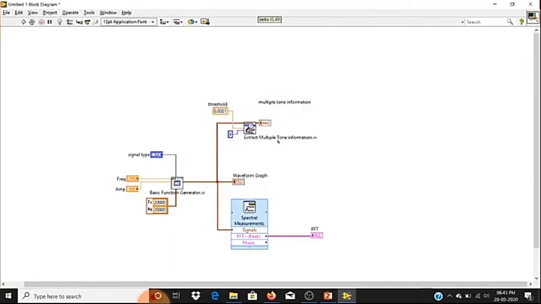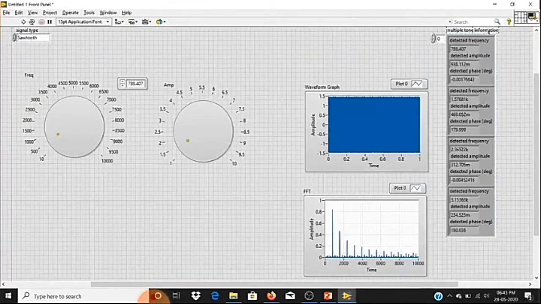From this data, I'm going to separate a fundamental frequency. Fundamental frequency is nothing but the actual signal frequency. In your indicator, you can see my actual signal frequency is coming at the 0th index.